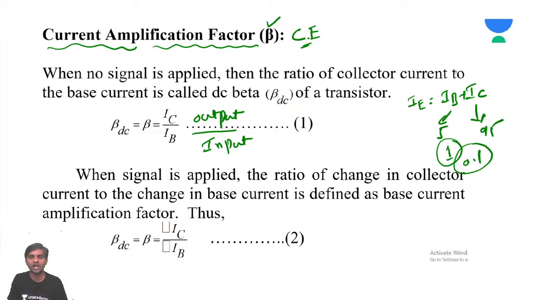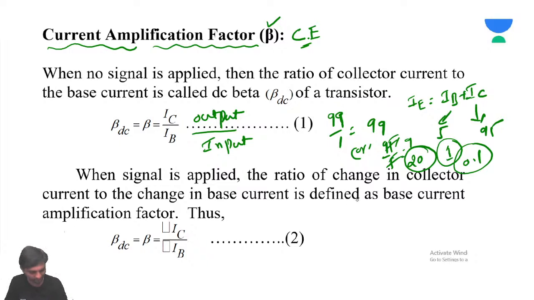Very simple: IC is always far greater than IB. So even if you take this, it's going to be 99 by 1, so it's going to be 99. Or in the worst case, let's say you take 95 by 5, so it is 19. Almost a minimum of 20%. Correct, Krishnaveni. This IB is very low, so IC is very high. Because of that, the beta value will be very high.